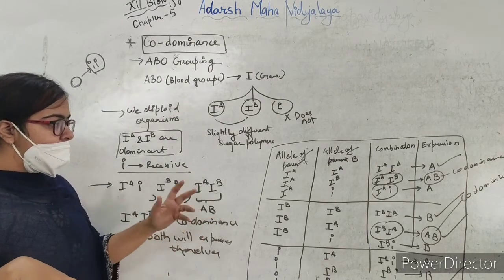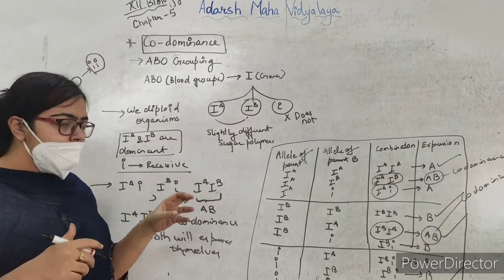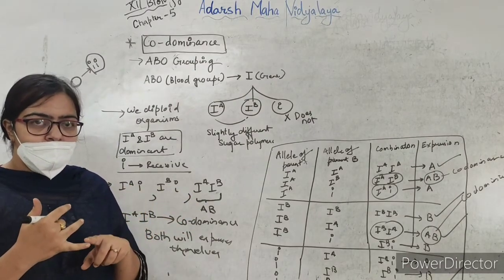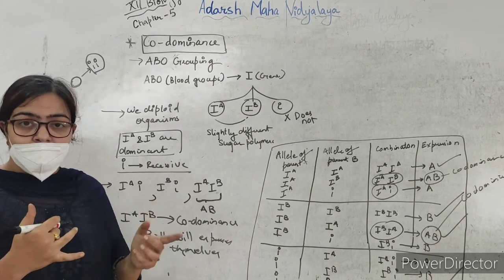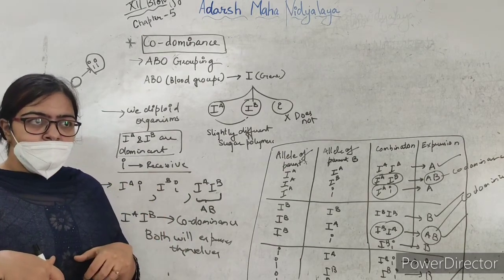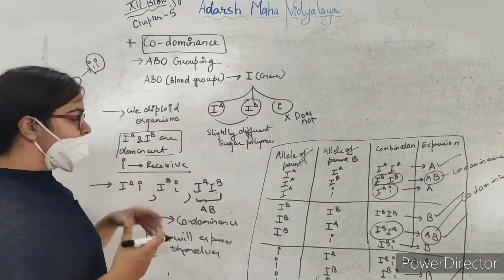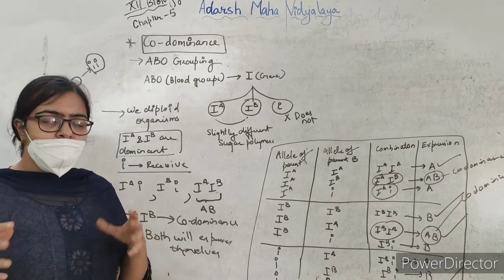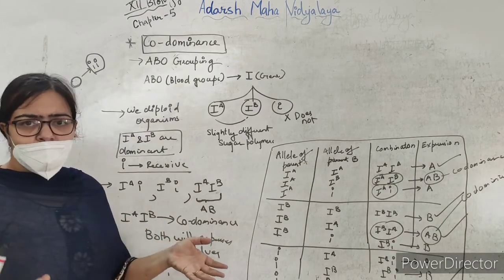AB blood group is a universal acceptor, because in its blood type it has both sugar polymers, of A type and B type. So it can take blood from anybody, and there will be no antigenic reaction in its body. Similarly, O is a universal donor because there is no presence of these sugar polymers which generally act as antigens, so it can give blood to anybody.